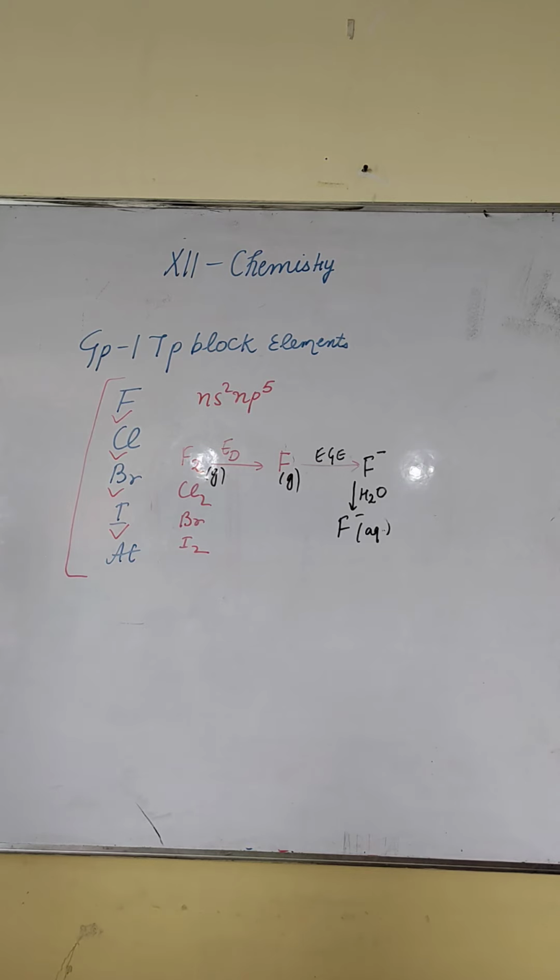Why does it easily accept the electron? Because of its more electronegativity. What is its value? 4. Its electronegativity is 4. Speak everyone. Okay?